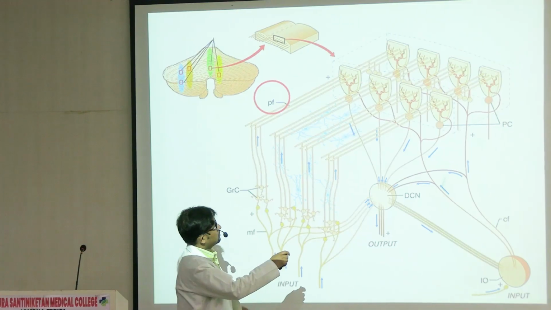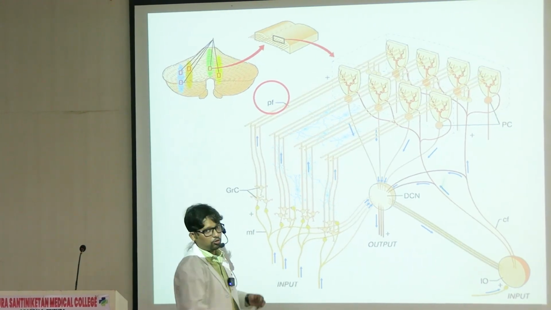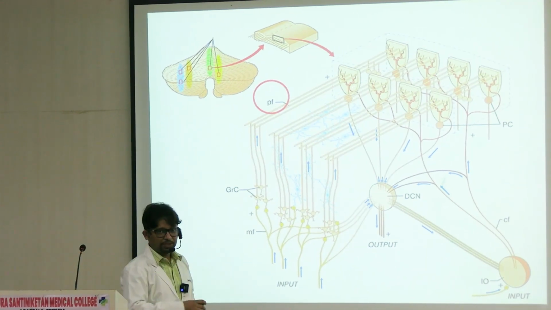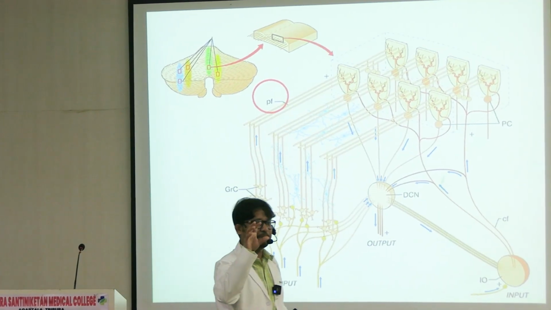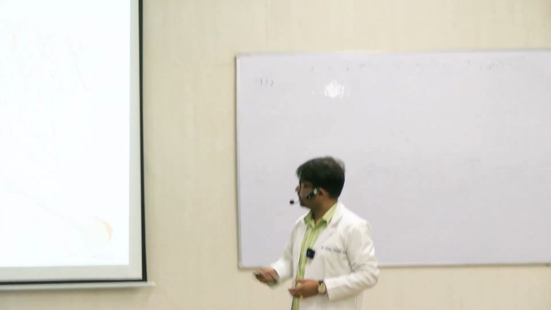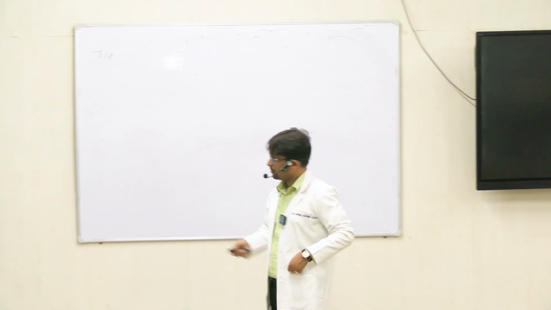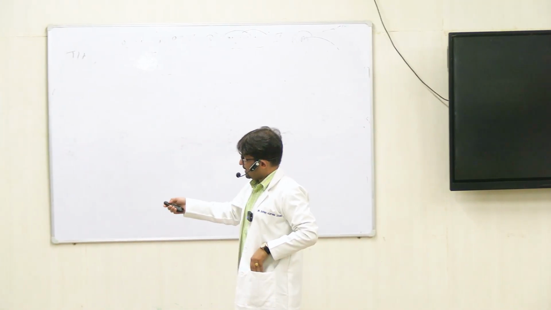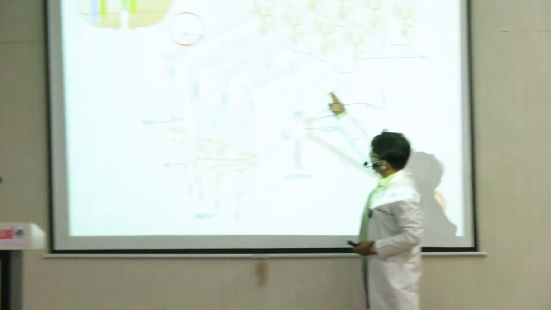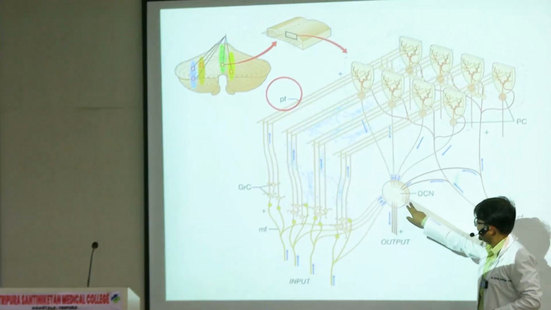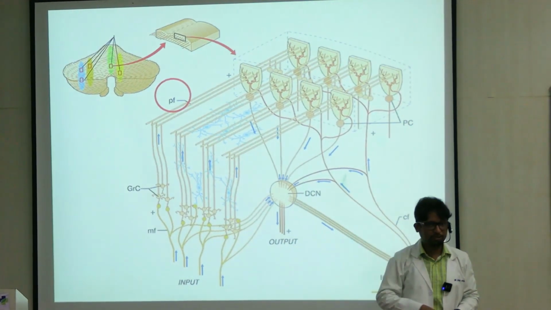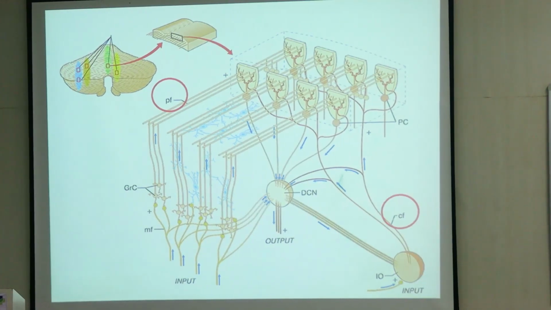Within that parallel fiber network, which cells are connected? These are the Purkinje cells, right? So the branches or the dendritic spines of the Purkinje cells connect with the parallel fibers again at right angles, right? So if you trace the final output, you can see all of it is eventually coming down to the deep cerebellar nuclei from different aspects. From here, the output goes to the different parts of the brain.